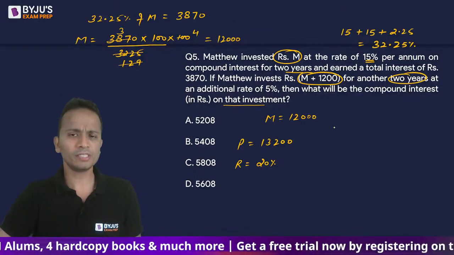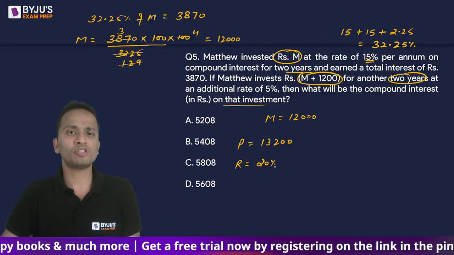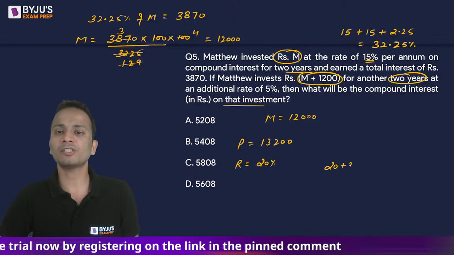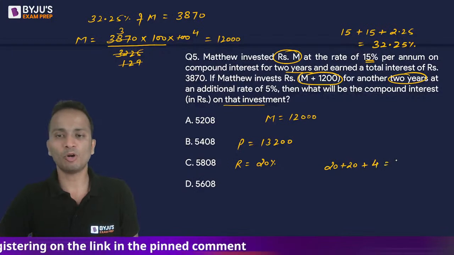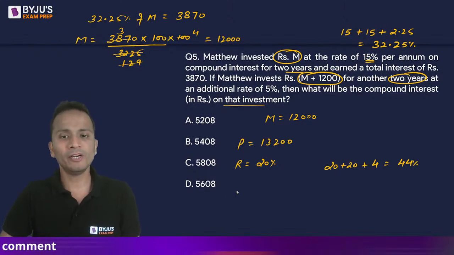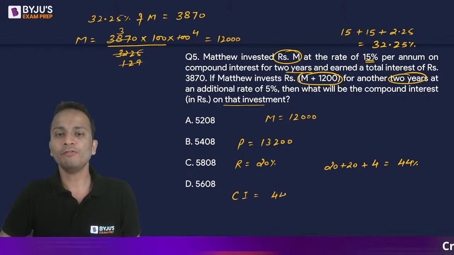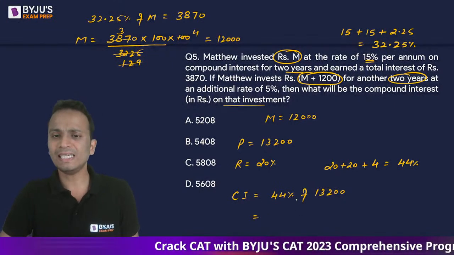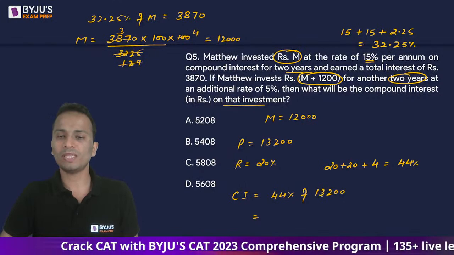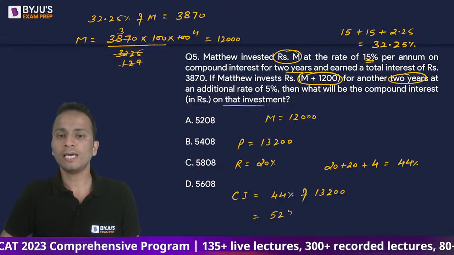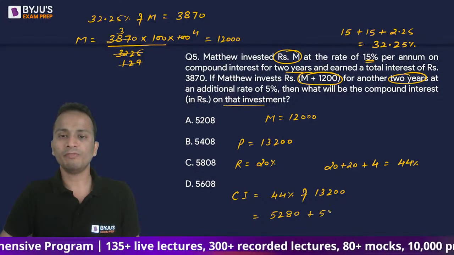So again, it is for 2 years. Again, I will find out the net percentage change in my money by using the formula of successive percentage change. So it will be 20 plus 20 plus 20 into 20 upon 100. That is 44 percentage. Okay. So this time the compound interest will be 44 percentage of 13,200. Okay. So 44 percentage calculate कर लेते हैं, बहुत easy है calculate करना. So 10 percentage is 1,320. So 40 percentage will be 5280 and 4 percentage will be 528.